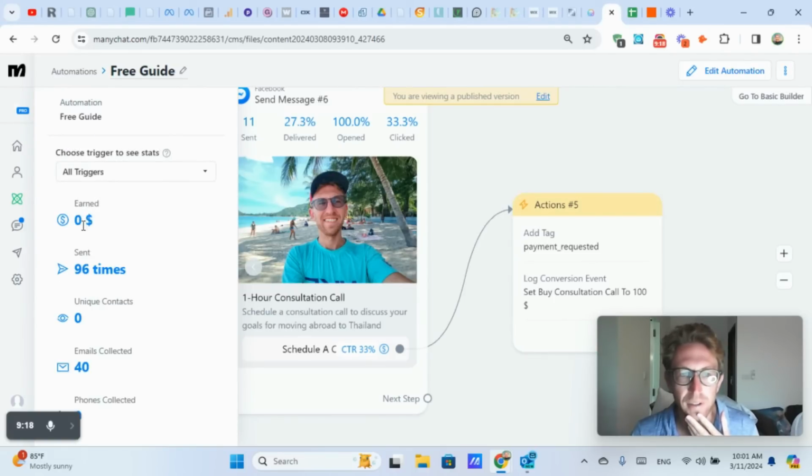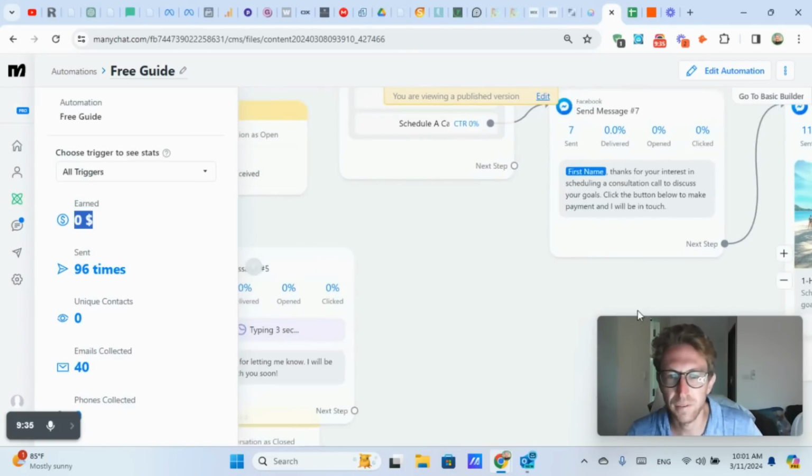So earned. Anytime someone actually makes a purchase or schedules a call, it will show 100 or 200 or 300. It'll just keep adding up for however many conversions I have, right? So far, I've earned $0, just being perfectly honest. But yeah, just getting started. And this is very powerful.